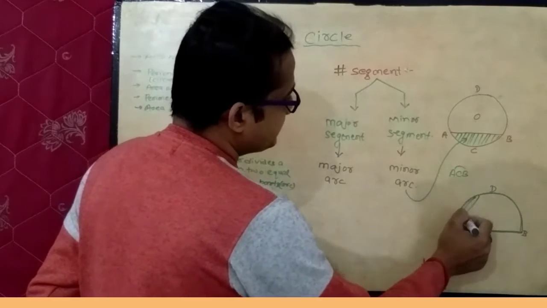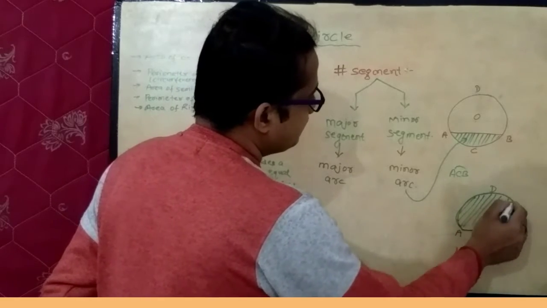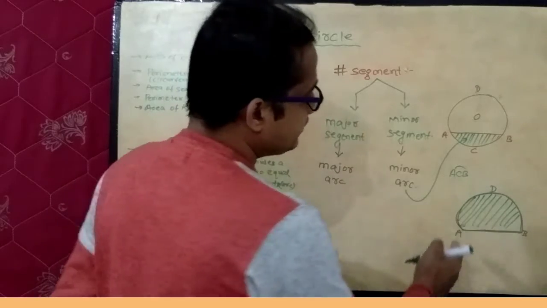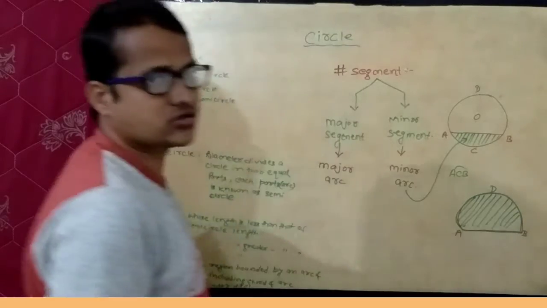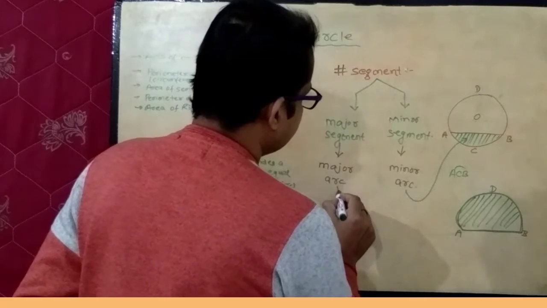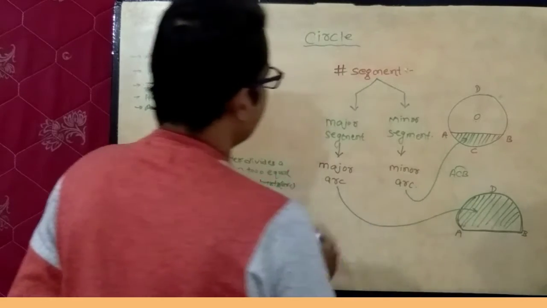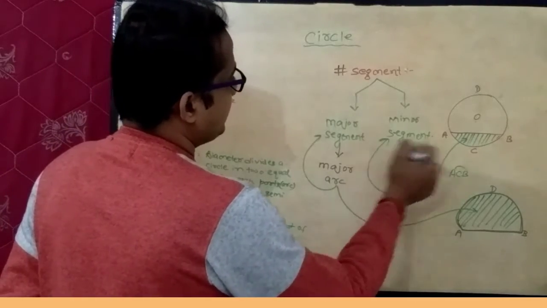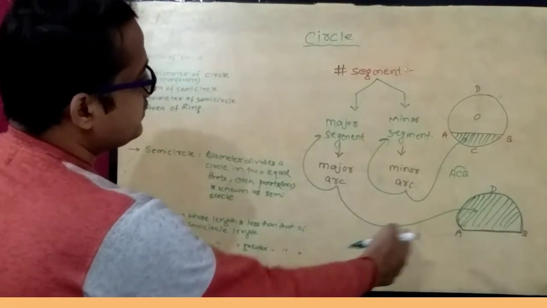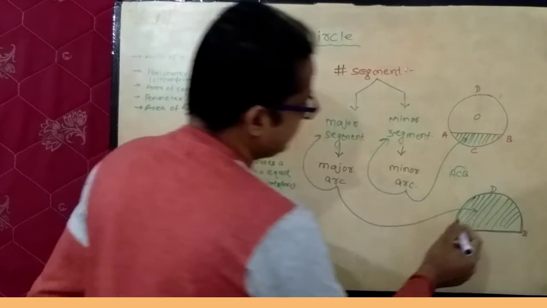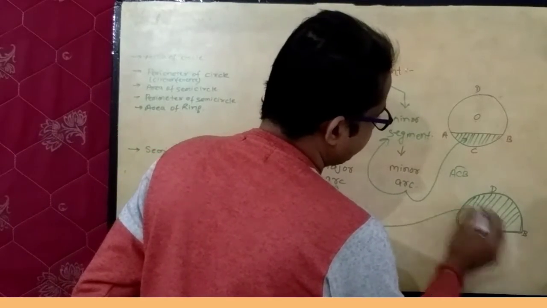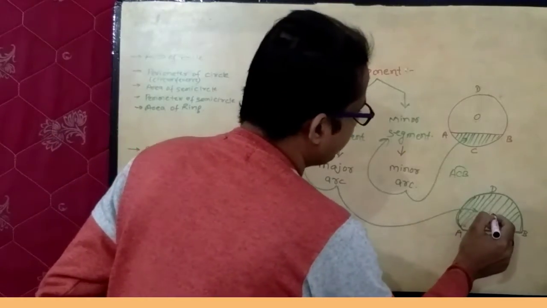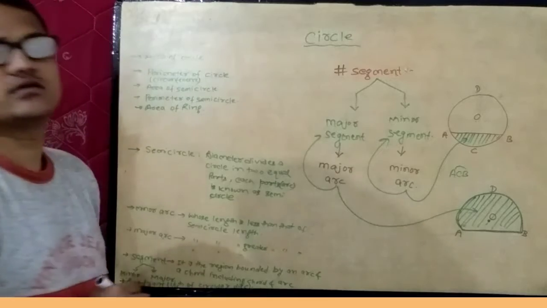So the region between this major arc and chord, including the major arc and this chord, is known as a major segment. This is the major segment and this is the minor segment. So if we talk about the center, the center of a circle is lying in which region? This center of circle O is lying in the major segment.